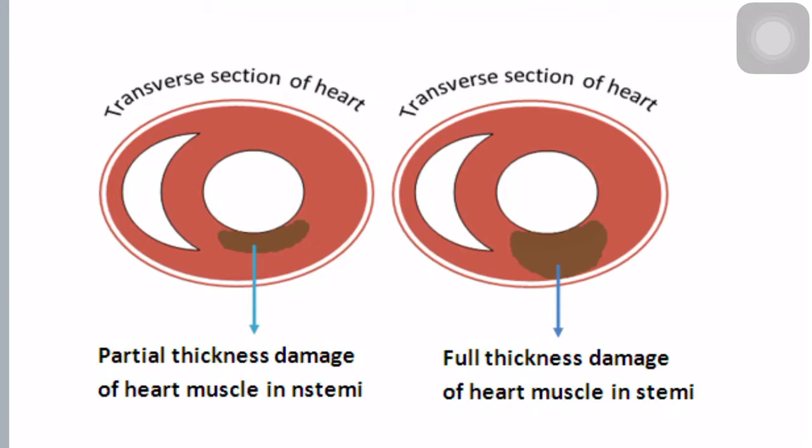Now this is a transverse section of heart which shows you the difference between the subendocardial infarct and transmural myocardial infarct, otherwise ST elevation MI and non-ST elevation MI. So you can see on the left there is partial thickness damage of heart muscle in non-ST elevation MI, which means subendocardial myocardial infarction, whereas full thickness damage of heart muscle is seen in ST elevation MI, or you can describe it as transmural myocardial infarction.